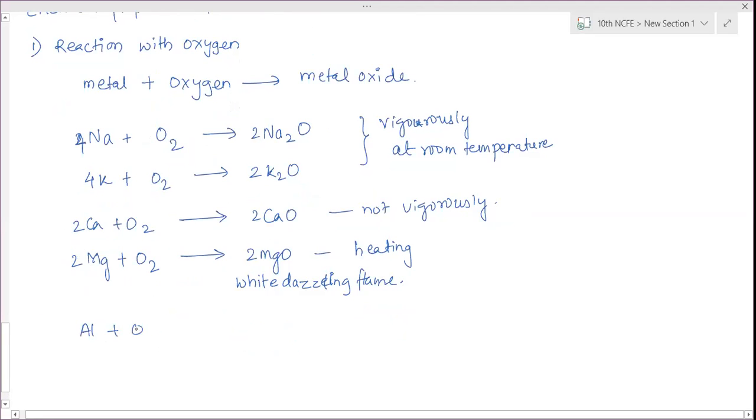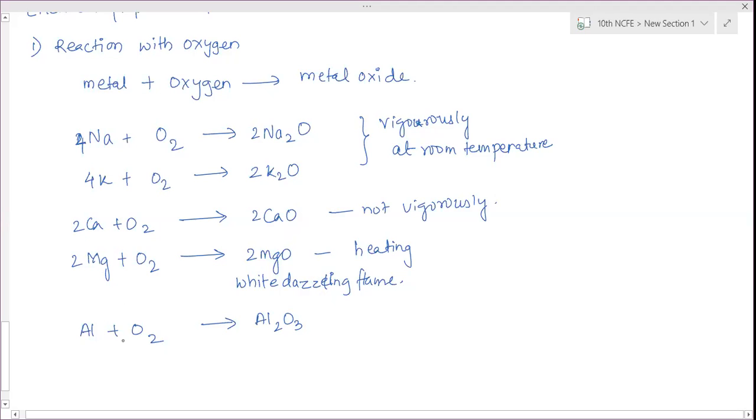Ma'am, if we take a magnesium ribbon at any given point, we rub it with sandpaper because of the deposit of magnesium oxide, right? Slowly it reacts with atmospheric oxygen. Slowly, layer by layer, not the full. And here we are considering the full metal. Okay, understood now. Thank you.